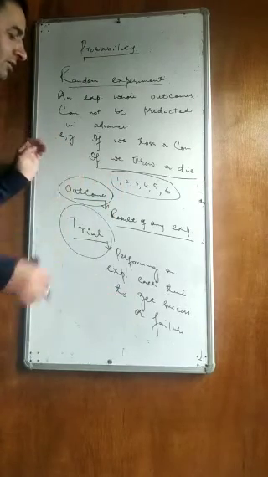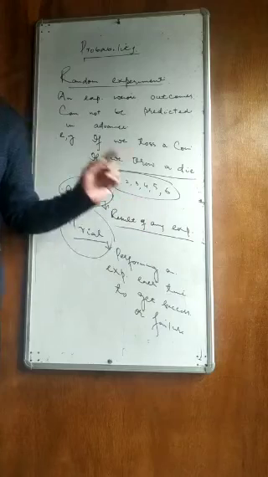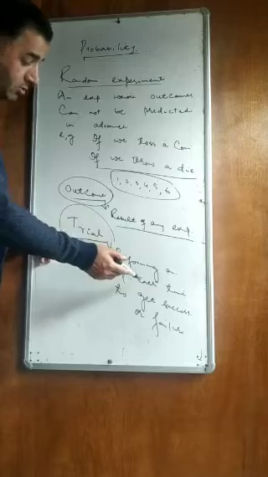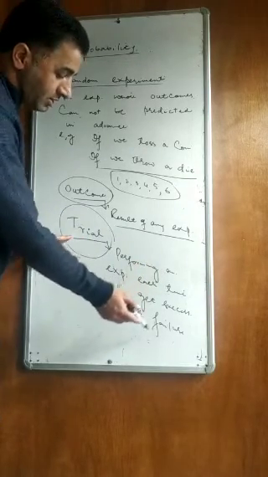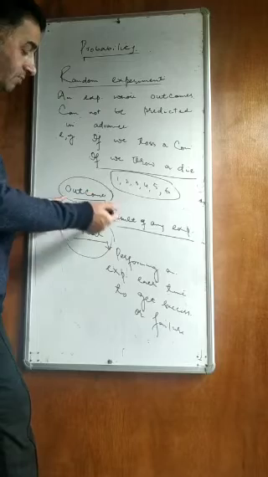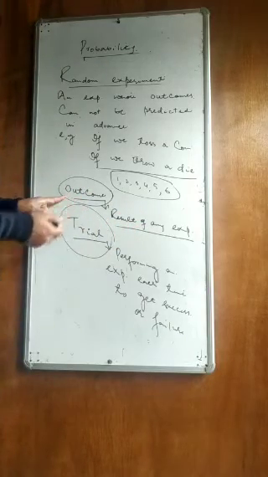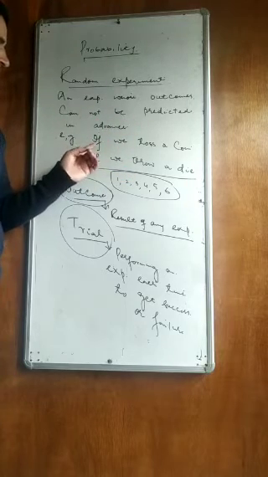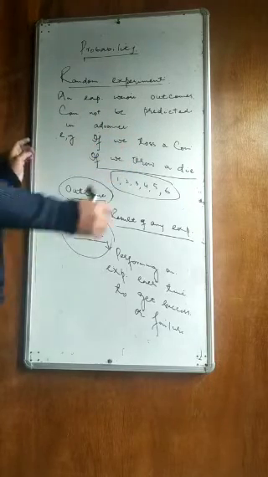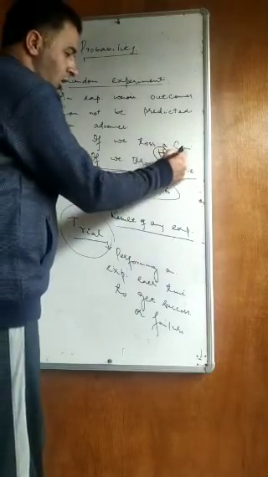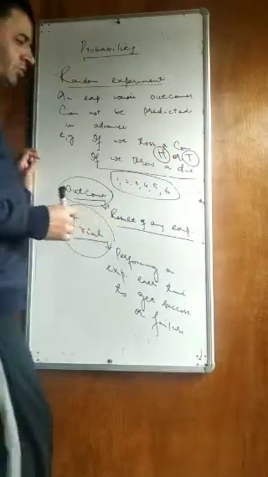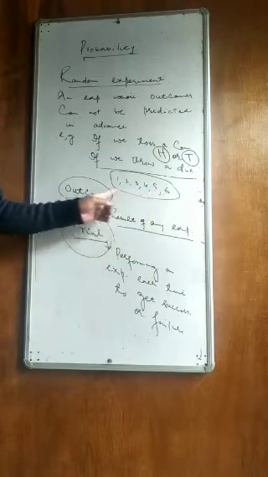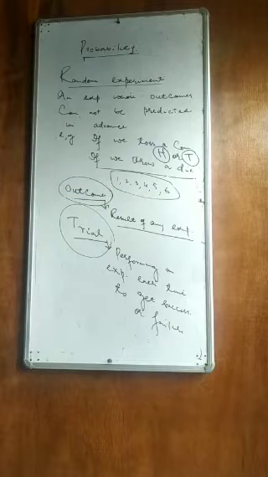Outcome means the result of any experiment. Trial is performing an experiment each time to get success or failure. And a random experiment is an experiment whose outcomes cannot be predicted in advance. Example: if we toss a coin, either head will come up or tail will come up. So there are two possibilities. If we throw a die, there are 6 possibilities.